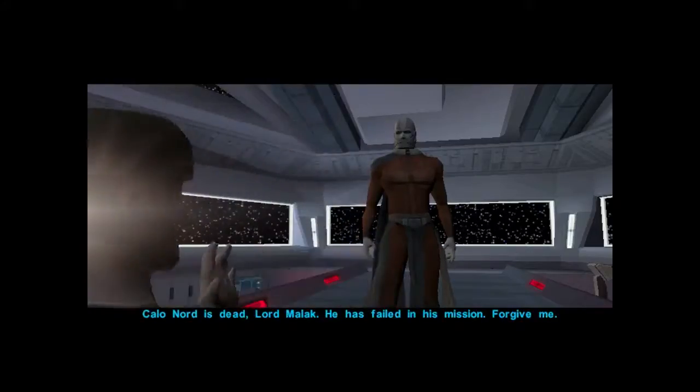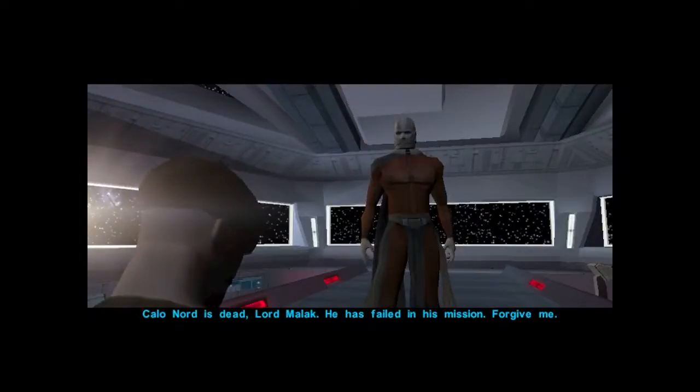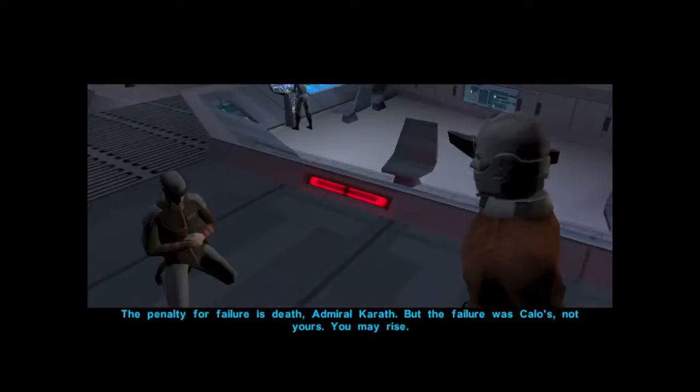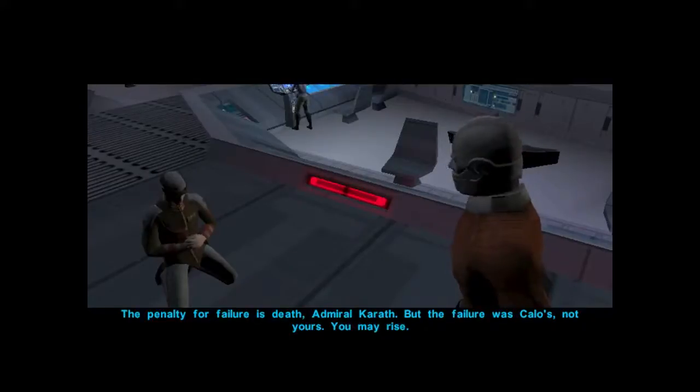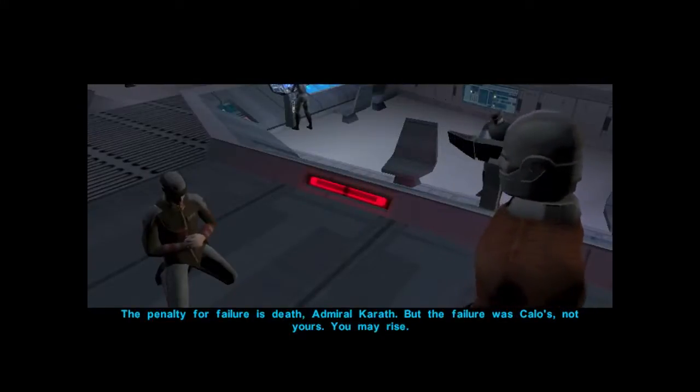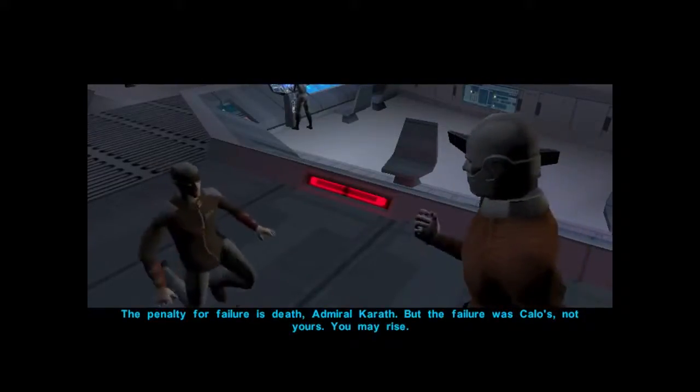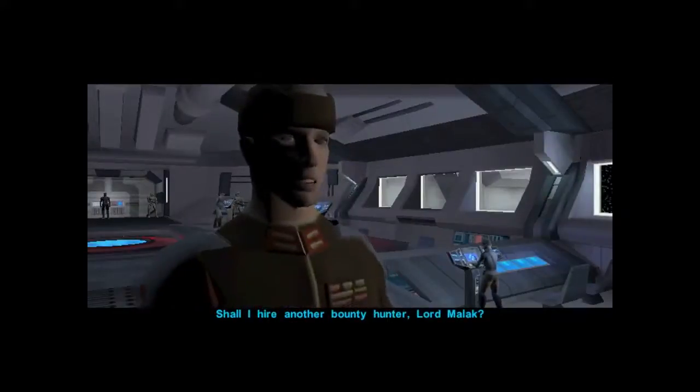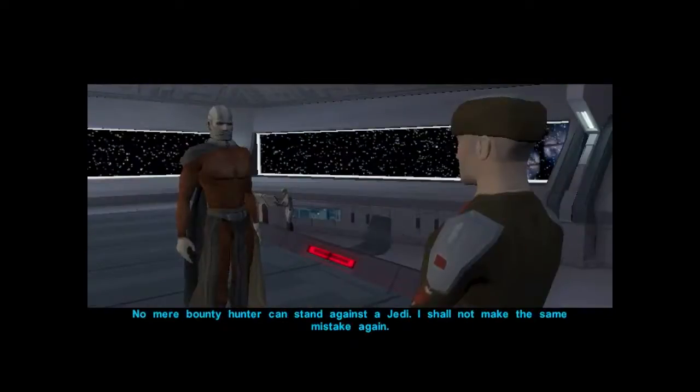Kalonord is dead, Lord Malak. He has failed in his mission. Forgive me. The penalty for failure is death, Admiral Kareth. But the failure was Kalo's, not yours. You may rise. Shall I hire another bounty hunter, Lord Malak? No mere bounty hunter can stand against a Jedi. I shall not make the same mistake again.